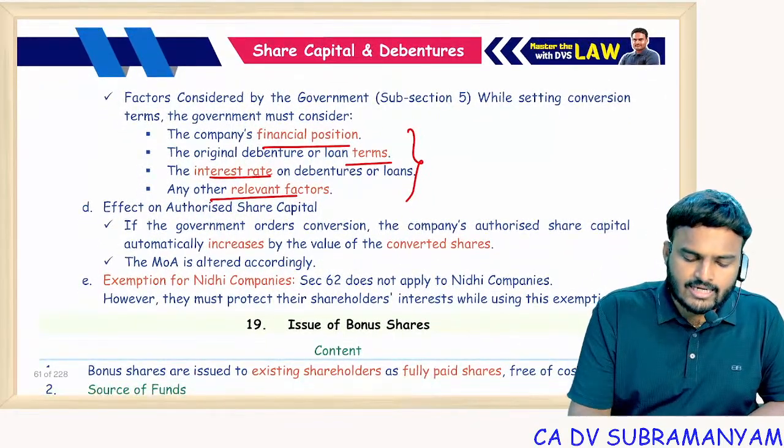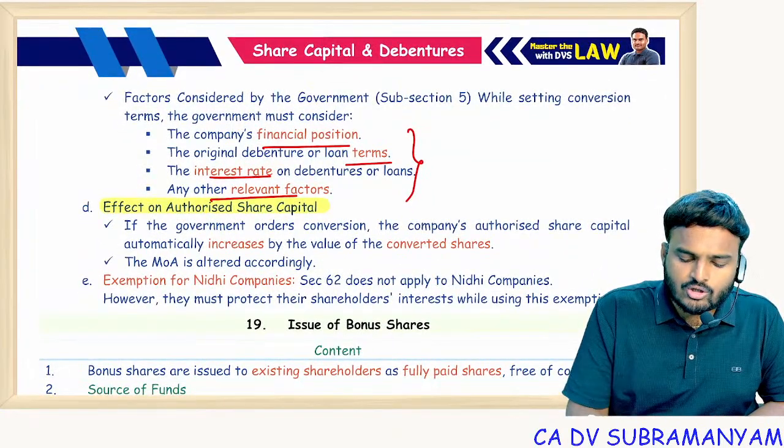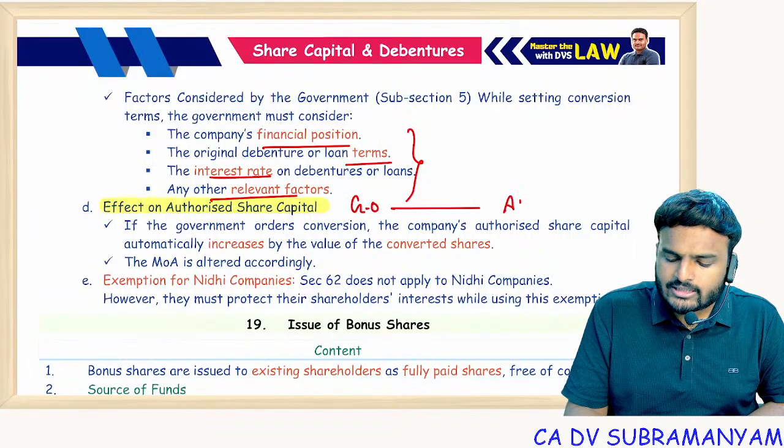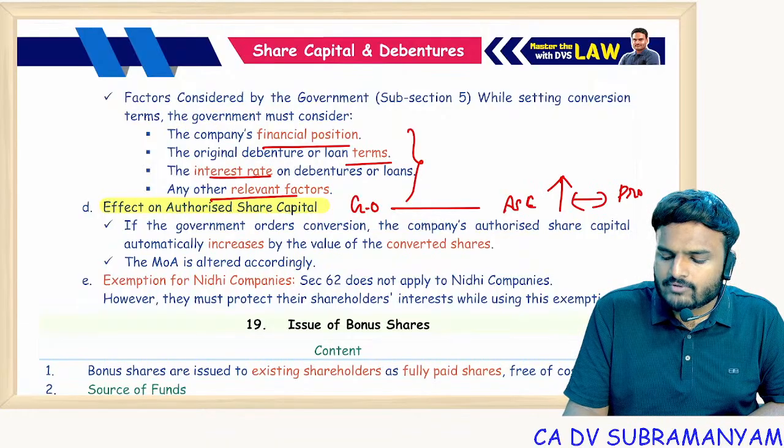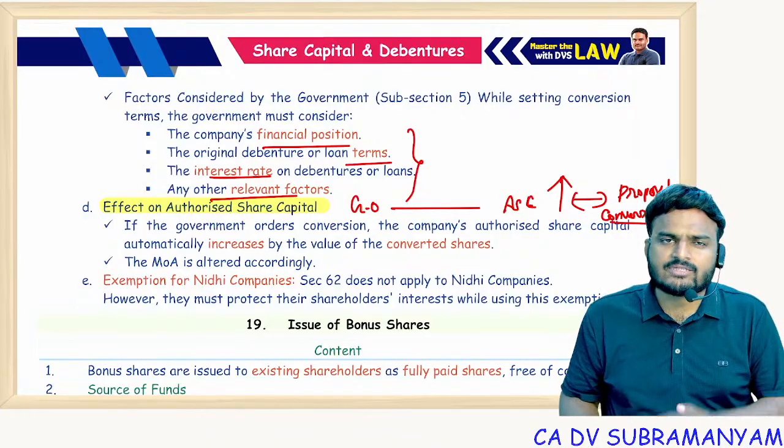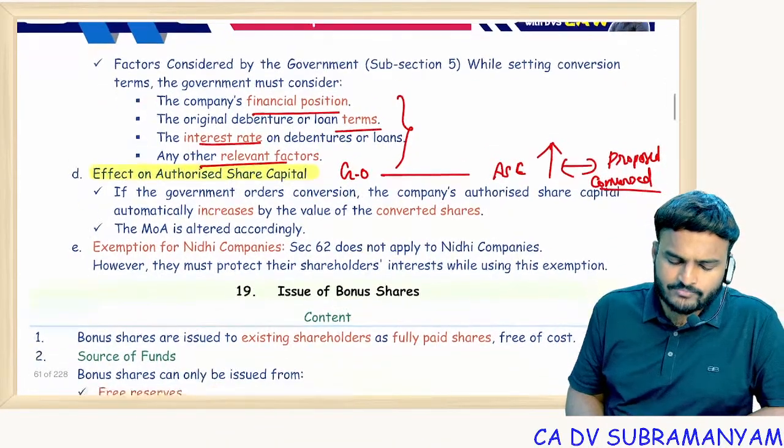And the highlight of this topic: government order is enough to increase your authorized share capital to the extent of proposed conversion. To the extent of proposed conversion, your authorized share capital will be enhanced. Further, section 61 is also not applicable.